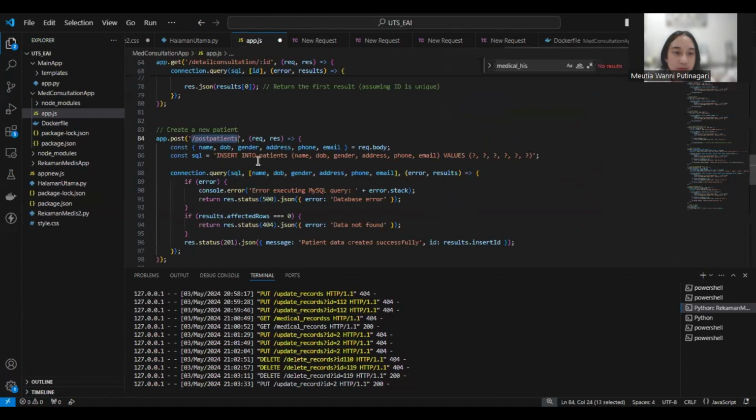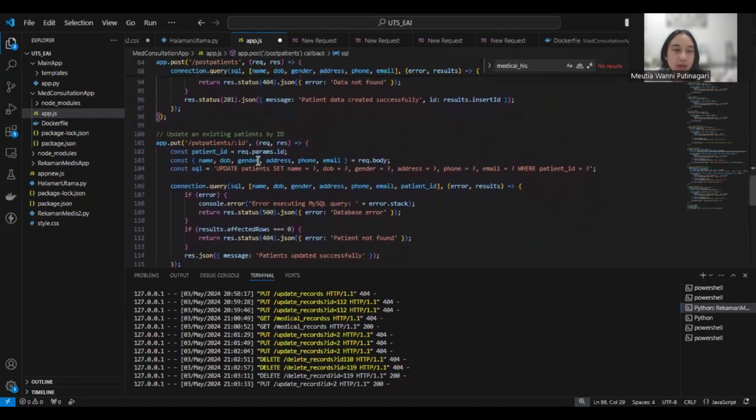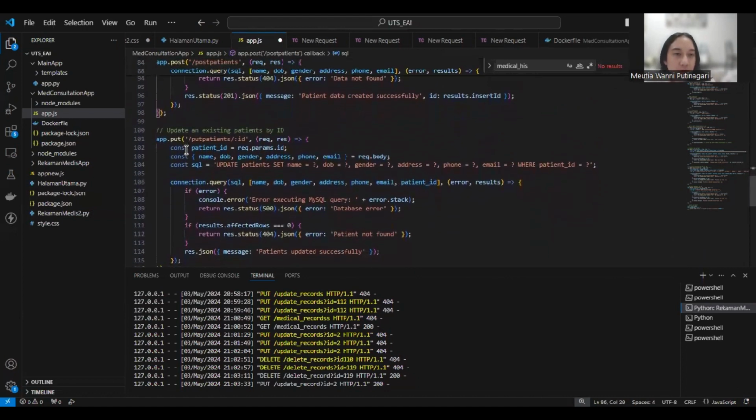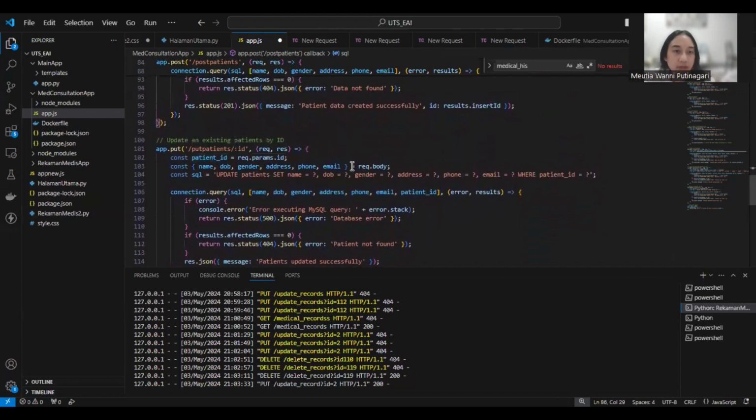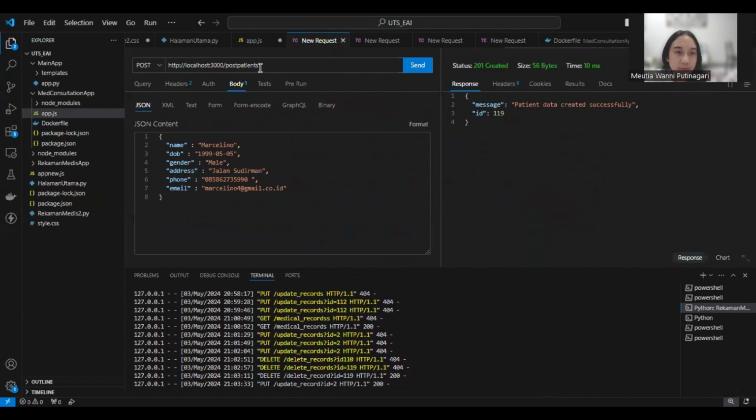After that, I also add a PUT method to update an existing patient by ID. So the endpoint is PUT patients.